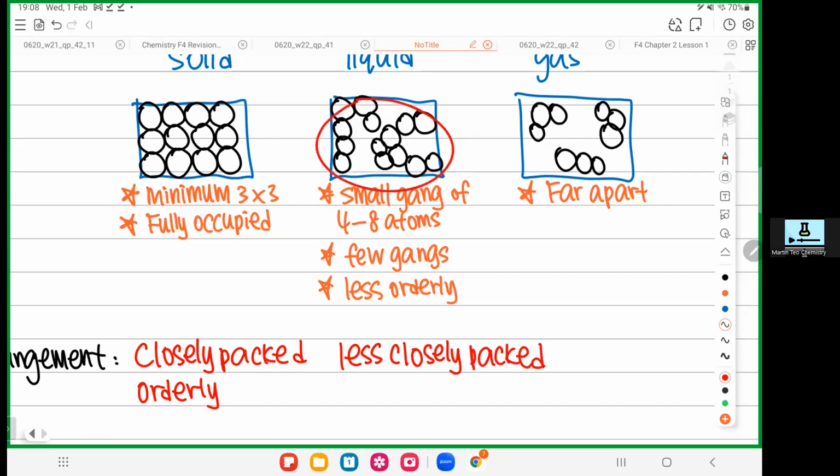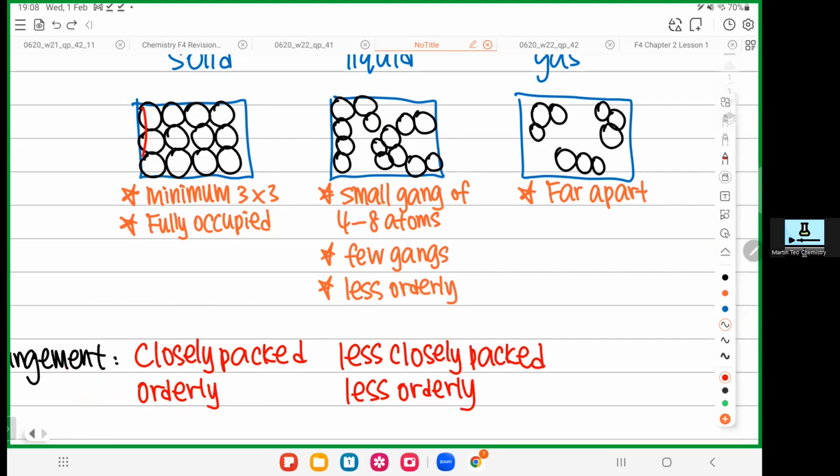Not so orderly. So don't say disorder. Wrong. Disorder means no pattern at all. You still see some pattern lah, but the pattern is not as nice as this one. So you use the word less orderly. Very easy lah. Just copy the answer here. Just put the word less. Simple as that.